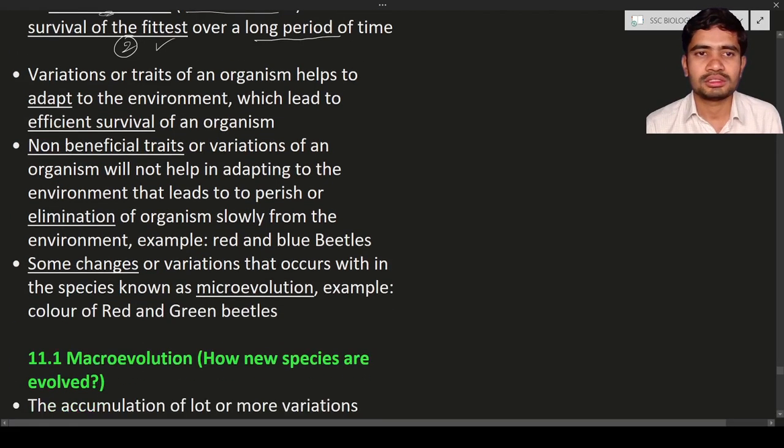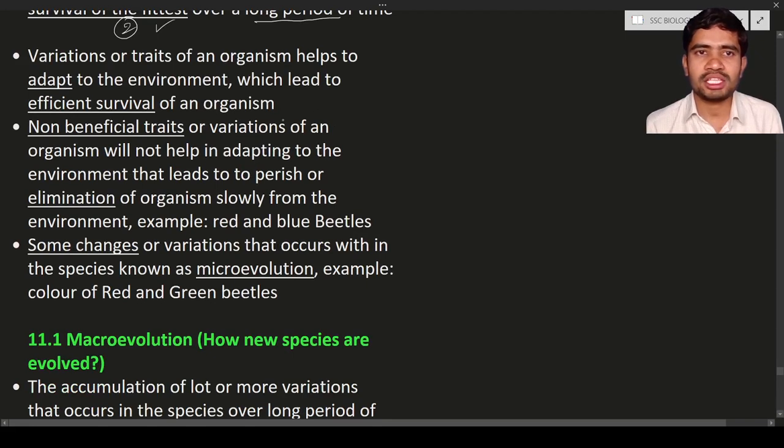Now next is variations. Variations are traits of an organism that help it adapt. For example, if an organism is placed in completely different conditions or a different habitat, the organism will try to adapt to that environment. For example, if a polar bear is kept in high temperature conditions, it will try to adjust to the more sunlight and higher temperature regions. Such kind of adjustment is known as adaptation.